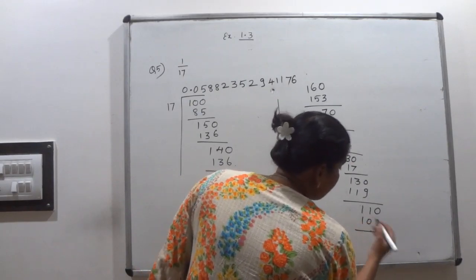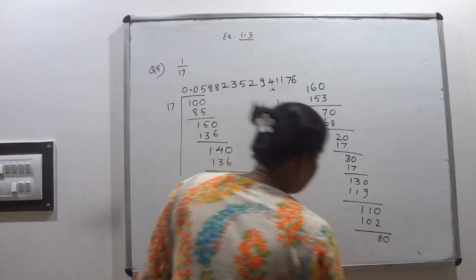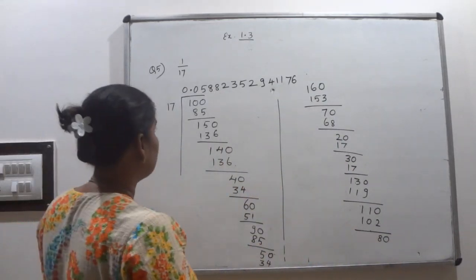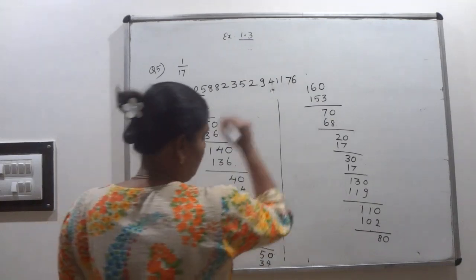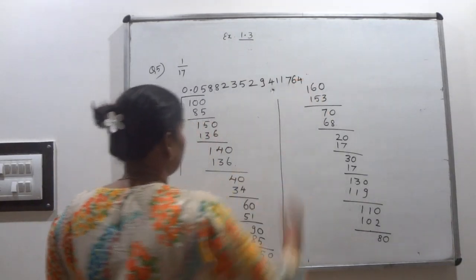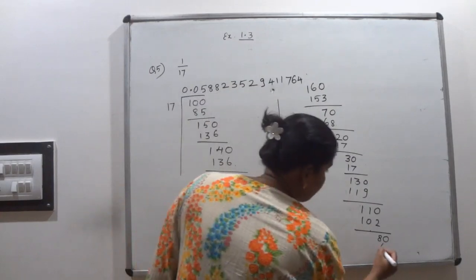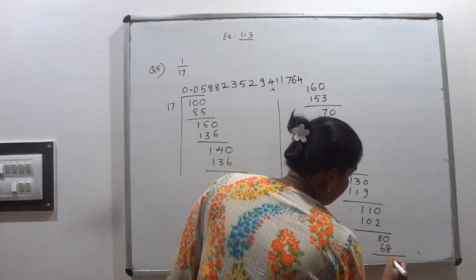102. So the remainder is what? 8. So 80. How many times will it go? 80 means we can tell that by 4 times. Yes, 4 times, we already wrote 4 times, that is 68. Yes, the remainder is what?